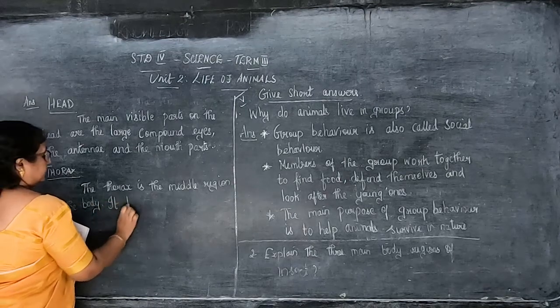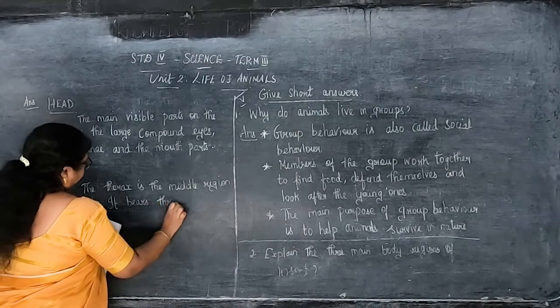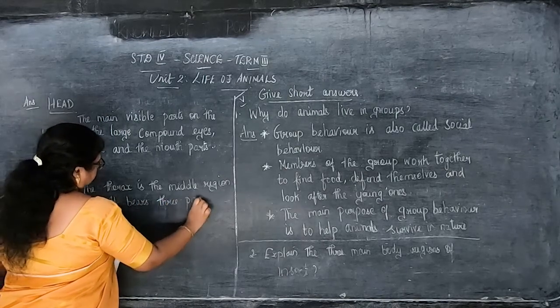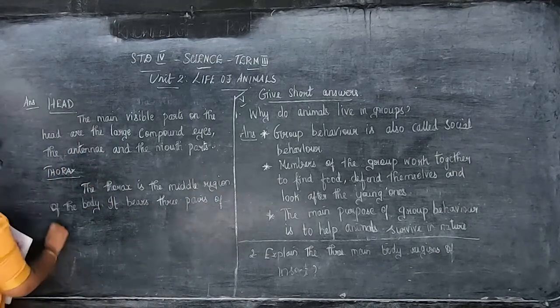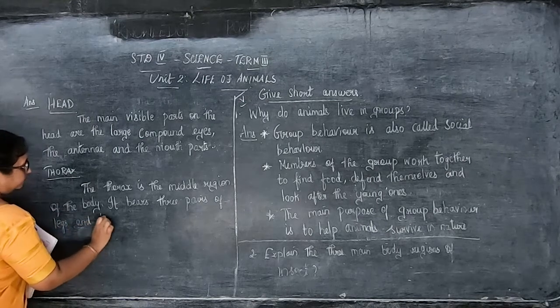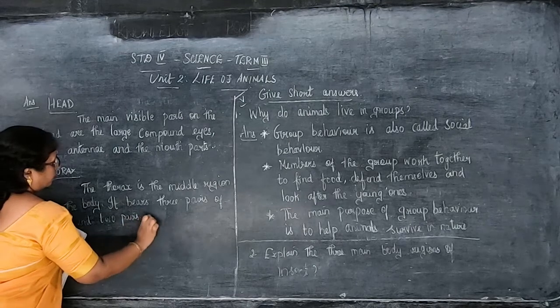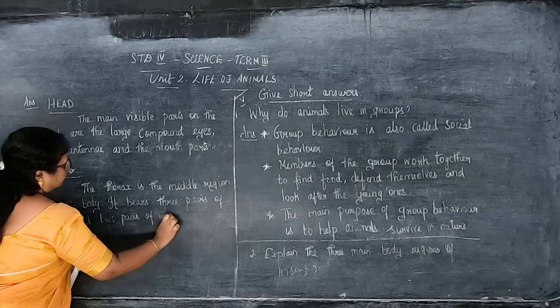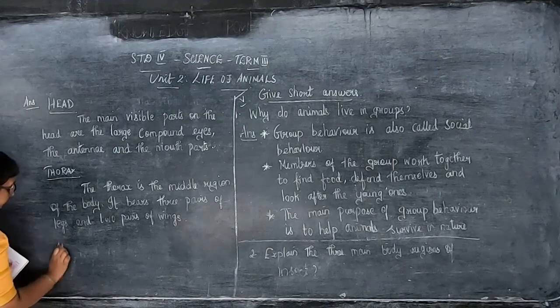It bears, it means it has, okay, 3 pairs of legs and 2 pairs of wings.